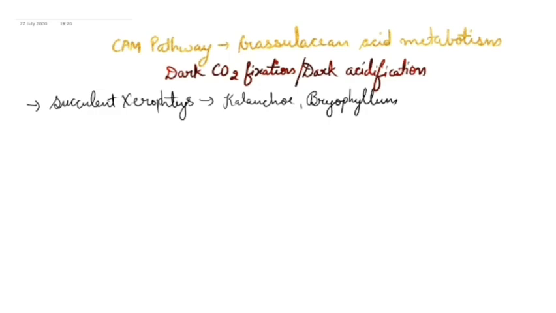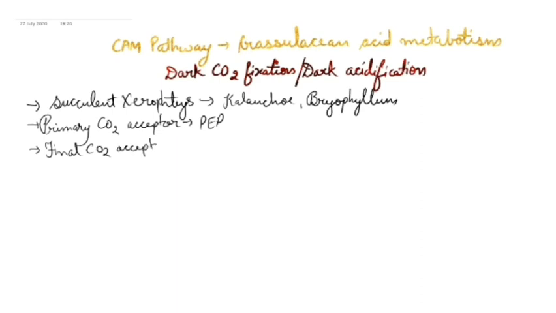That will be clear when we see the CAM pathway. And here remember, the primary CO2 acceptor is PEP, phosphoenol pyruvate, whereas, just like C4 plants, the final CO2 acceptor is RuBP, as we saw in the C4 plants.